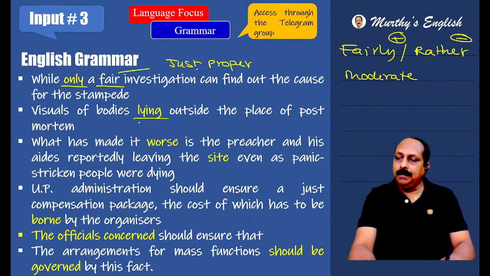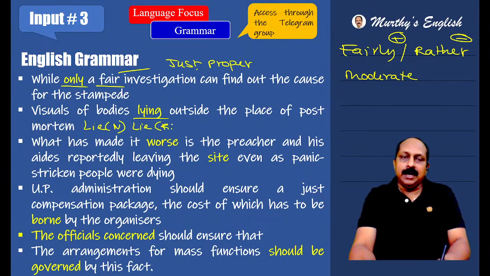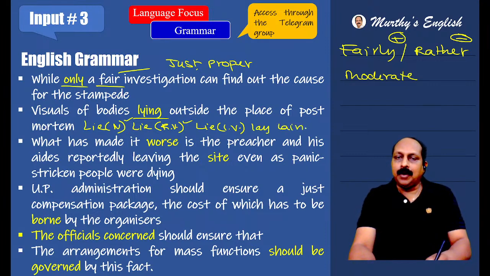Lying, very important. We have got it many a time. First, you have to recollect lie as a noun. Then you have to recollect lie as a regular verb: lie, lied, lied. These are easy. Then you have to recollect lie as an irregular verb. What is the past form? Lay. What is the past participle? Lain. And here, this is the one we are talking about. The ing form is what? Lying.